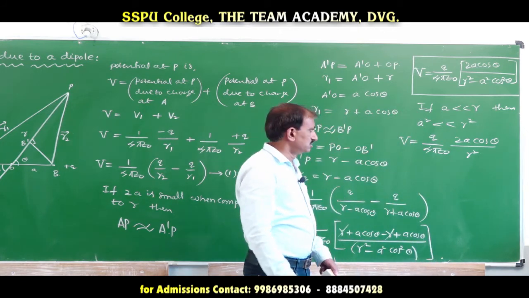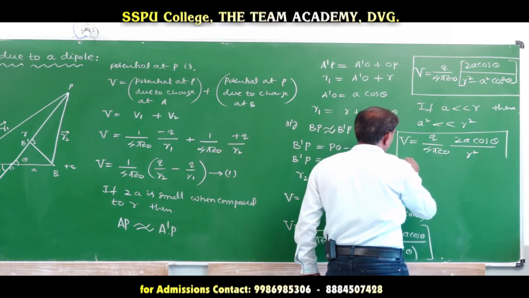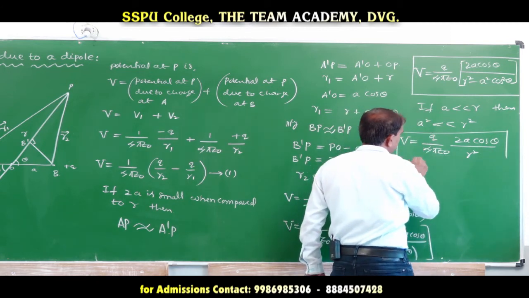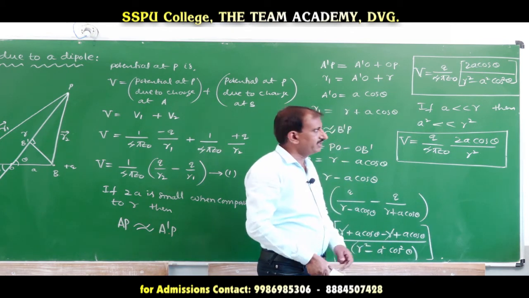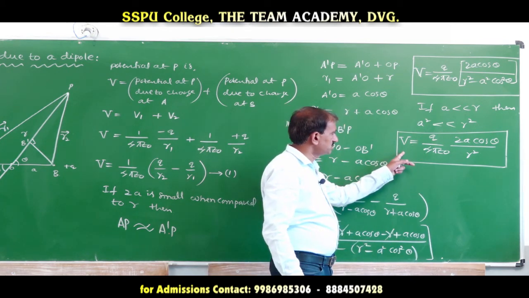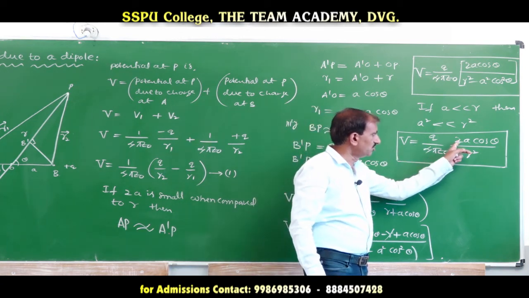This is the expression when a is much less than r.